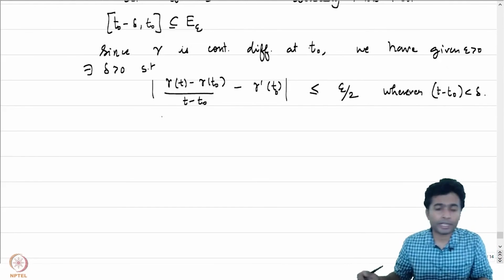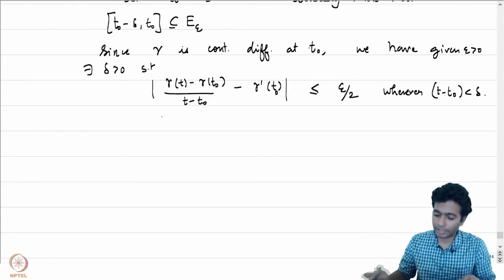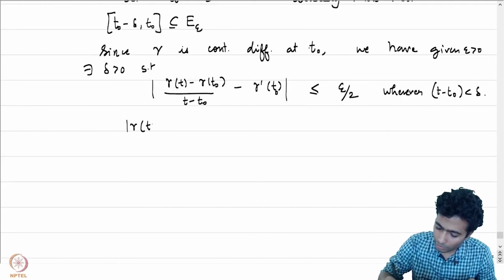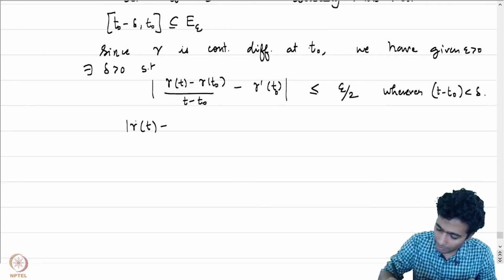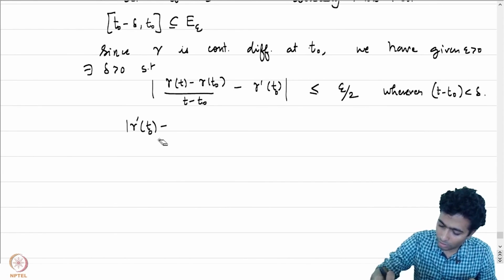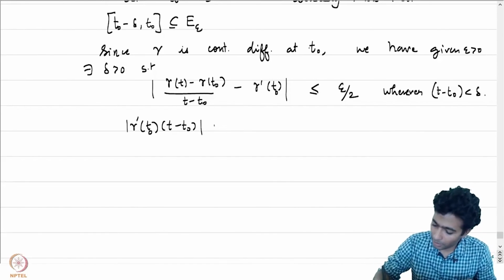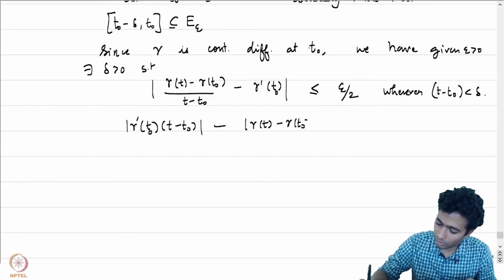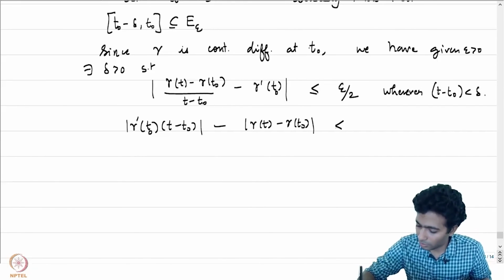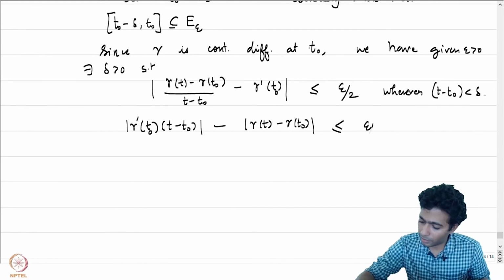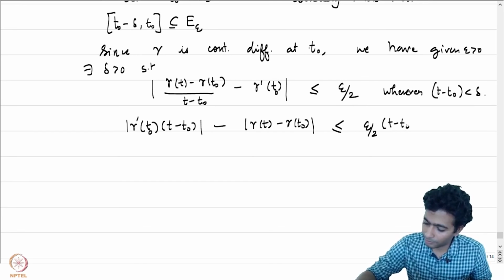So after multiplying by t minus t naught and using the triangle inequality, we will be able to write that mod of gamma prime t naught times t minus t naught minus mod of gamma of t minus gamma of t naught is less than or equal to epsilon by 2 times t minus t naught.